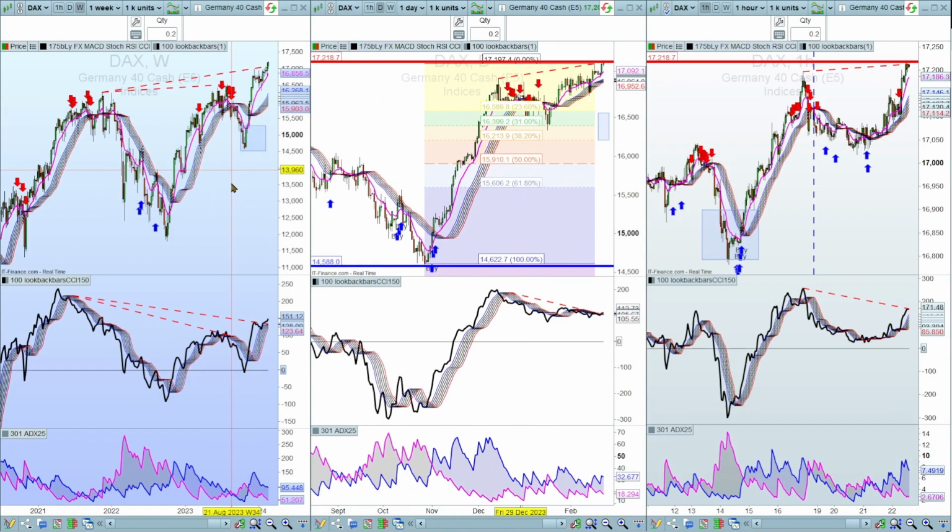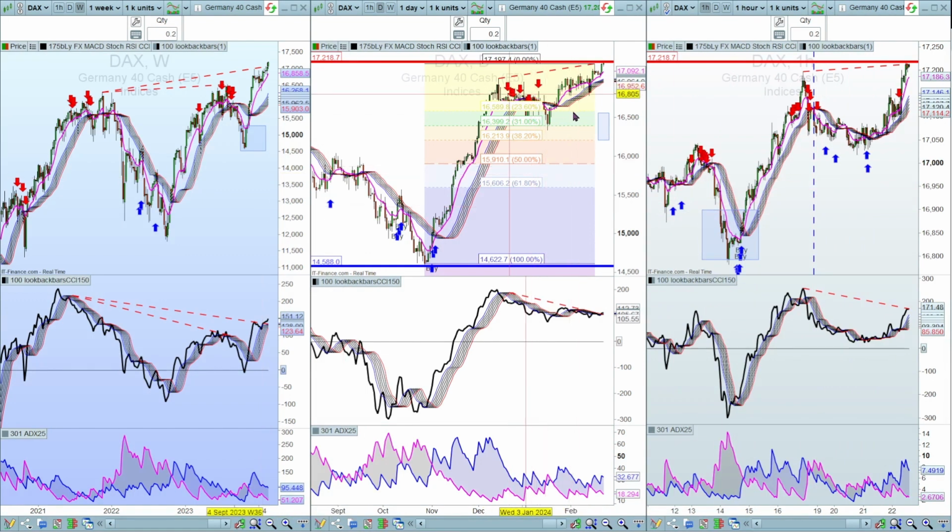Now, do notice also we've got bearish divergence still in play on all timeframes as well, on the weekly versus those highs, on the daily and on the hourly. Now, these divergences are not always aligned across the time frames. In other words, you might have a divergence on the daily but not on the hourly or the weekly, and so on and so forth. So these are all independent divergences, and it's still showing us bearish divergence on all of them.